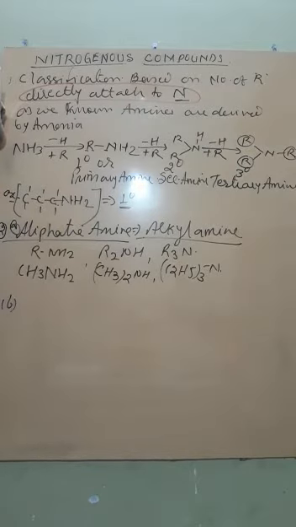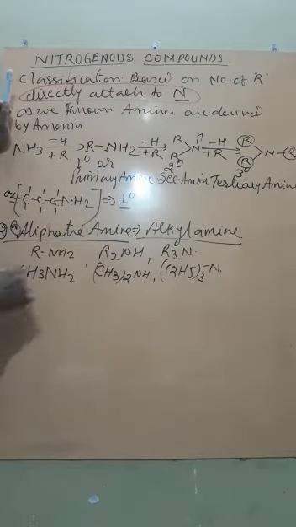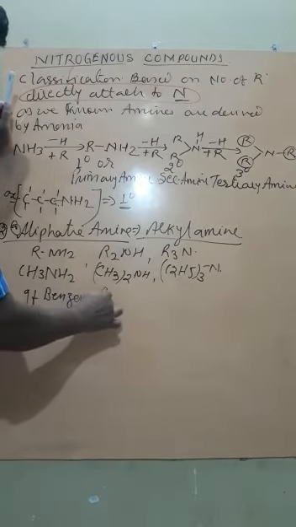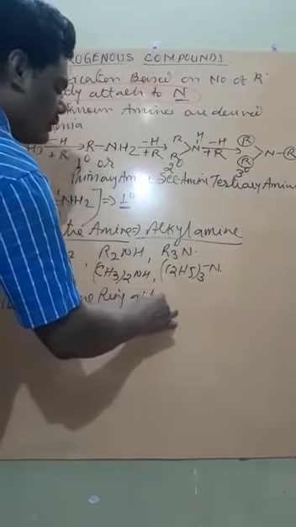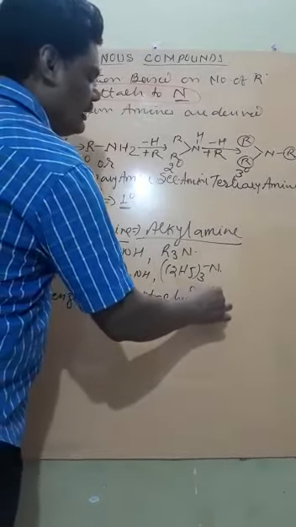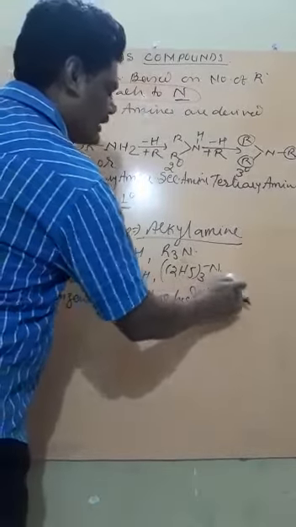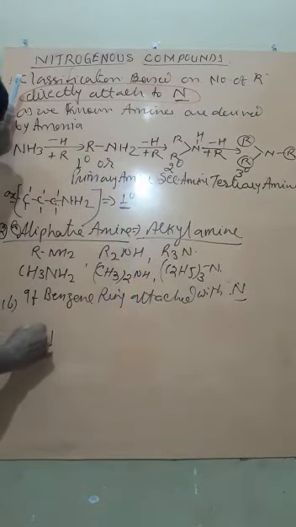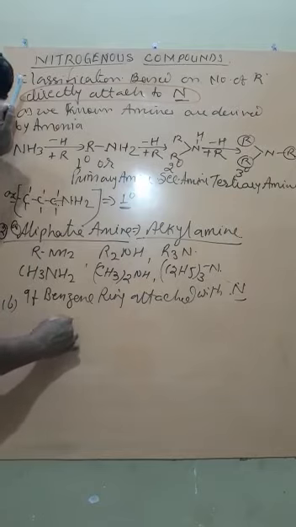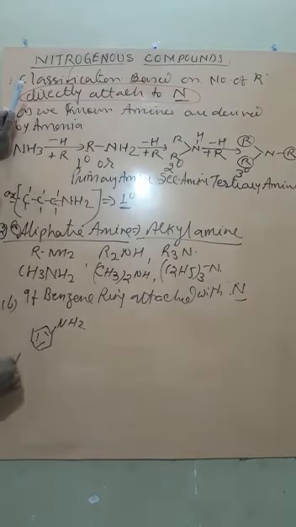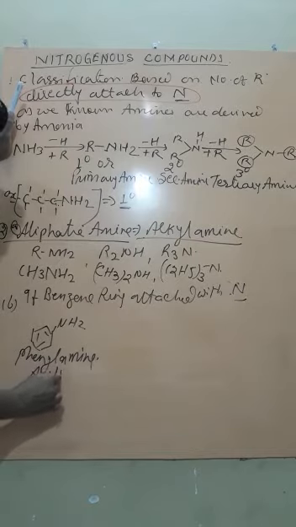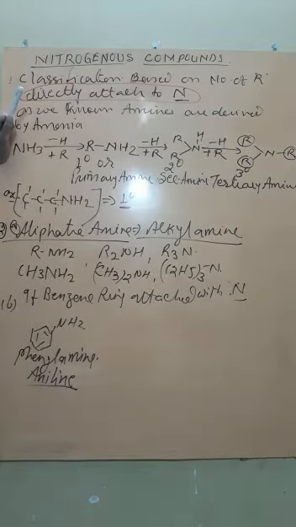And number B, if a benzene ring is attached with R, and again attached with N, that is nitrogen. Like here, suppose there is a benzene ring and there is one NH2. This is called phenylamine, or the simpler, more useful name is phenylamine, aniline.